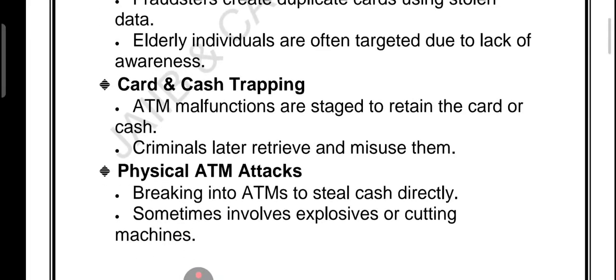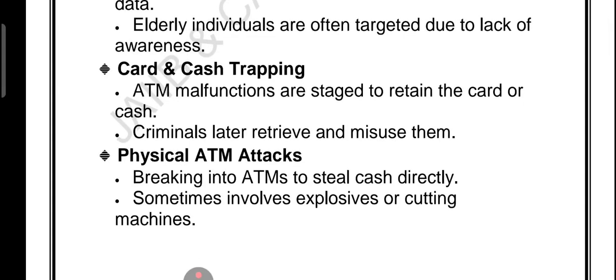Then we have card and cash trapping. ATMs are tampered with to hold your card or cash. Then we have physical ATM attacks. So ATMs are physically broken into using explosives or cutting machines.